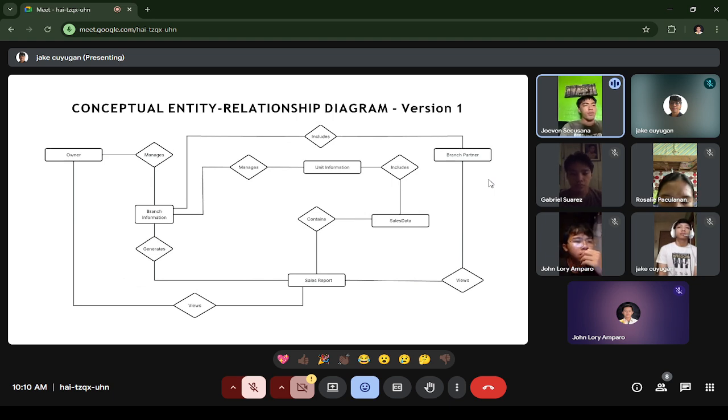Next is owner views sales report. So it means that the owner has access to view the sales report. And lastly, the branch partner views sales report. So likewise, the branch partner also has access to view the sales report in a branch where he or she is assigned. So next.